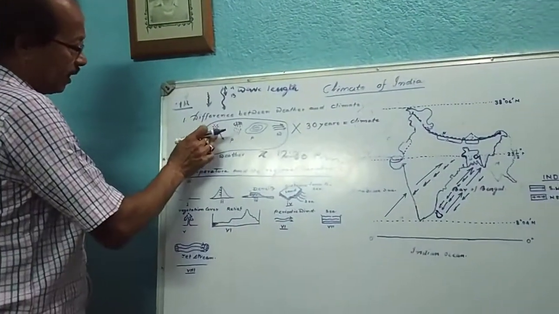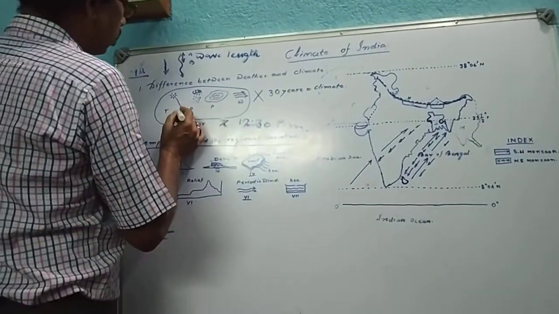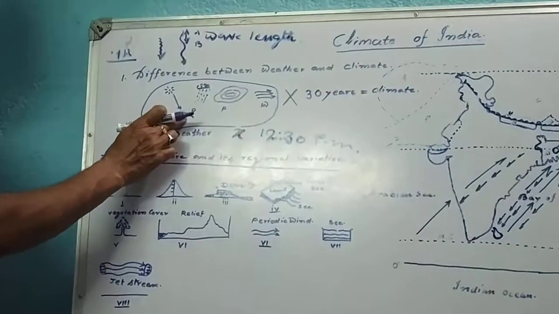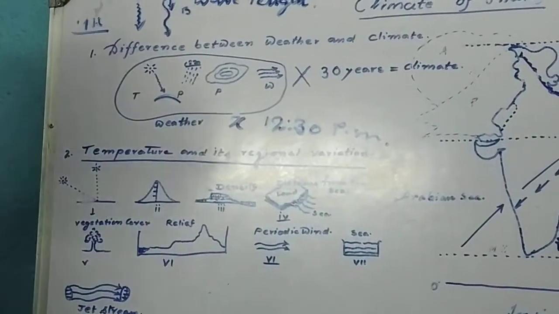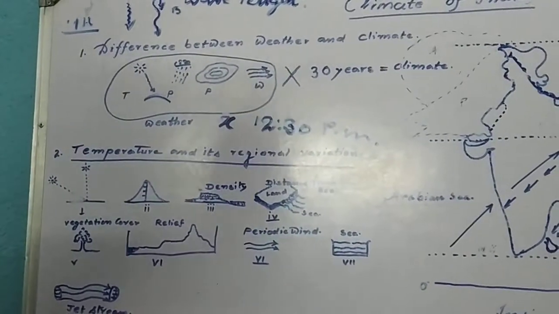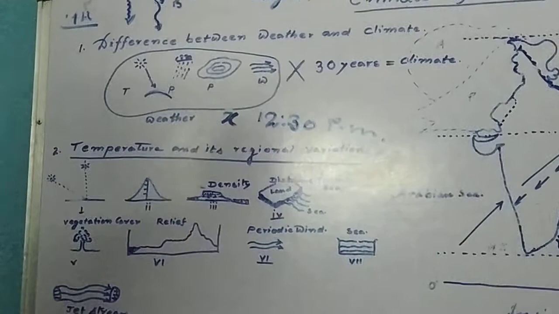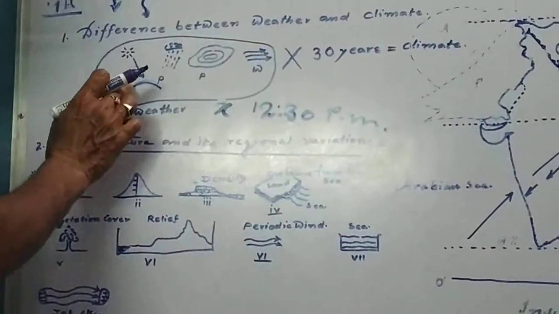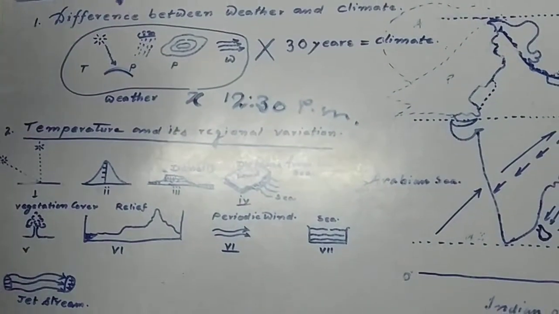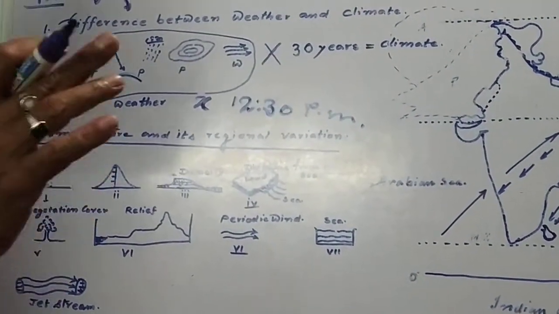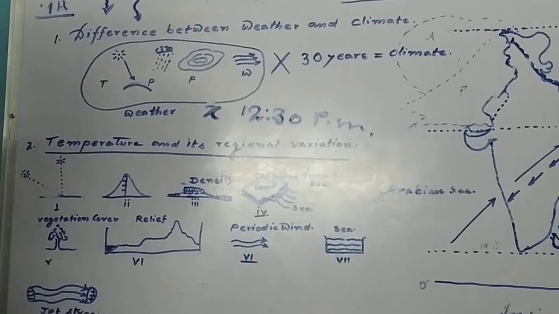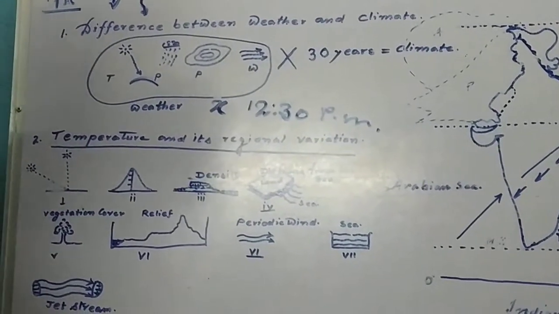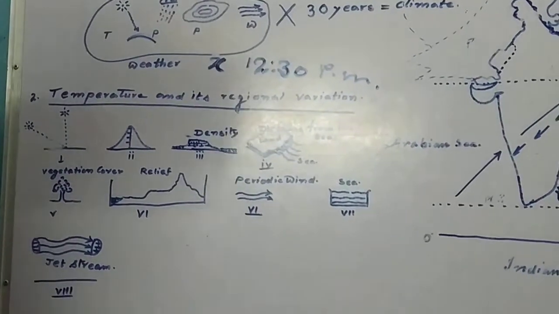This incoming solar radiation gets absorbed by the Earth's surface, and the Earth's surface itself gets heated, but with a variable rate. Mind that. Everywhere on the Earth's surface does not receive the same amount of incoming solar radiation because of its variable density, and so many other reasons are there behind it.